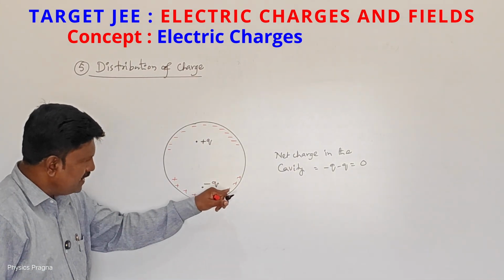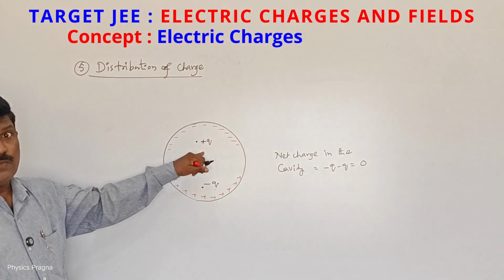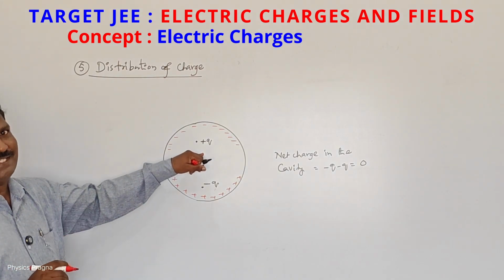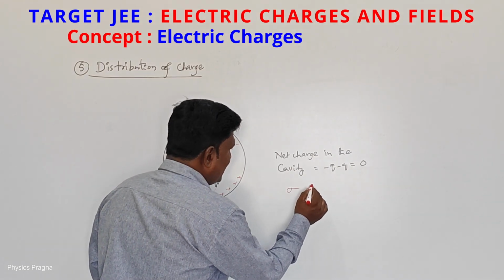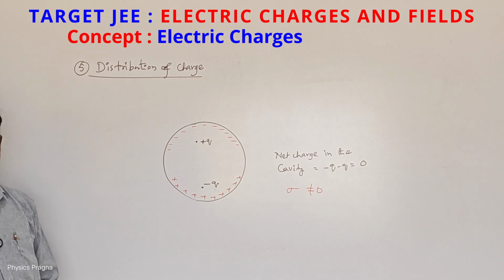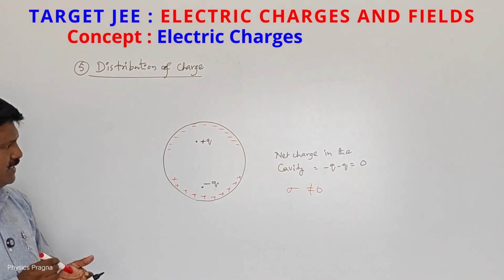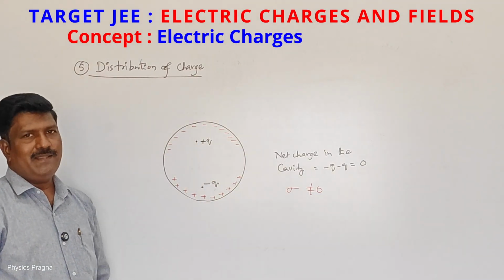Here positive charges are there, here negative charges are there. So the uniform distribution of charges is not there, non-uniform distribution of charges is there, and surface charge density is not equal to 0. Why? Because on the surface of this cavity, induced charges are there. So surface charge density is not equal to 0. So we must be very careful in calculating the surface charge densities and net charges on a body.